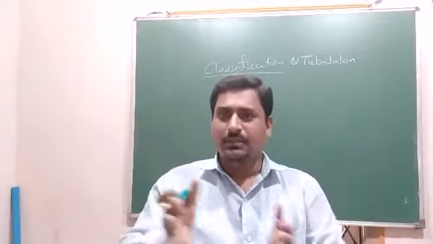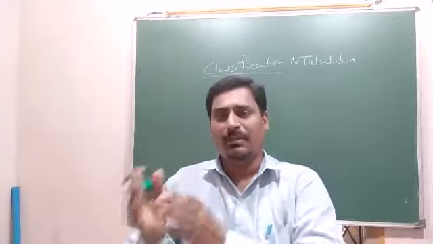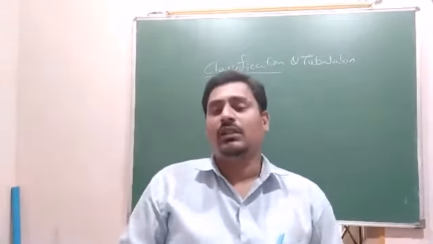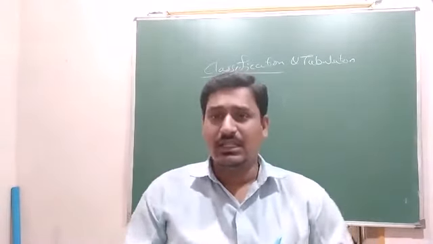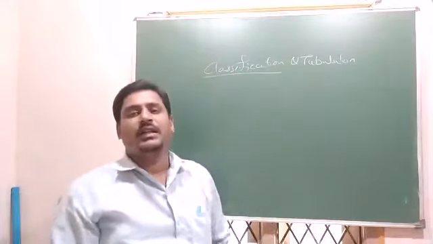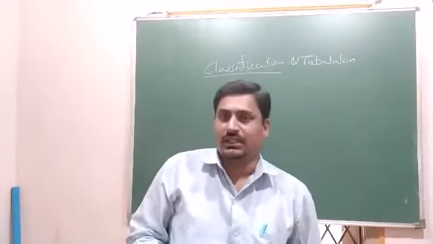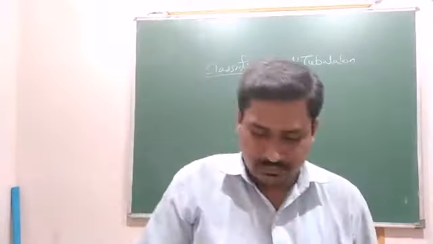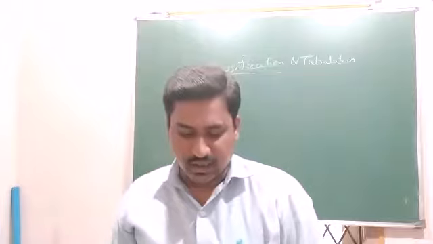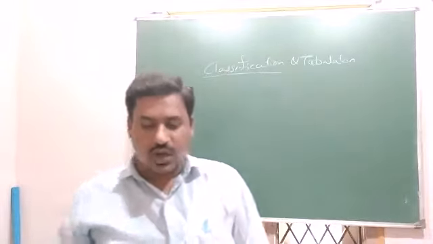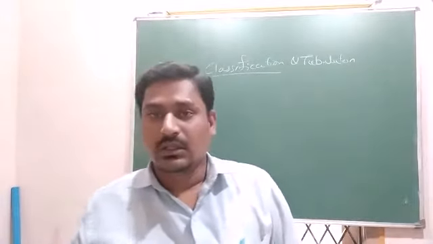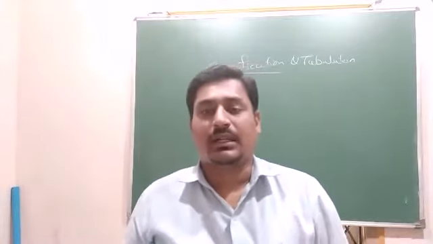Then we simplify them. We put them in table form, or you may present them in the form of a graph or a diagram. And then we go for calculations, analyzing and so on. So in this chapter we learn classification: first, classifying the data based on their homogeneous characteristics. Here the definition given by the book: classification is the process of arranging the data in groups or classes according to common characteristics possessed by the items of the data. So according to the same characteristics.